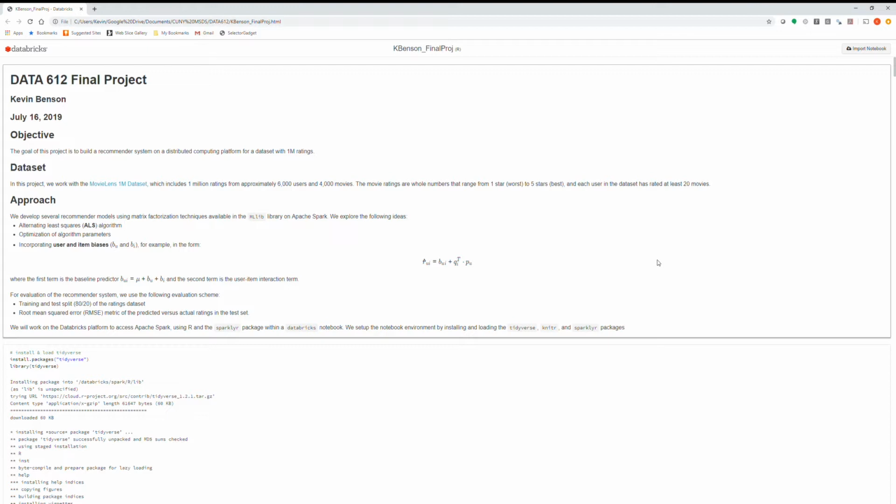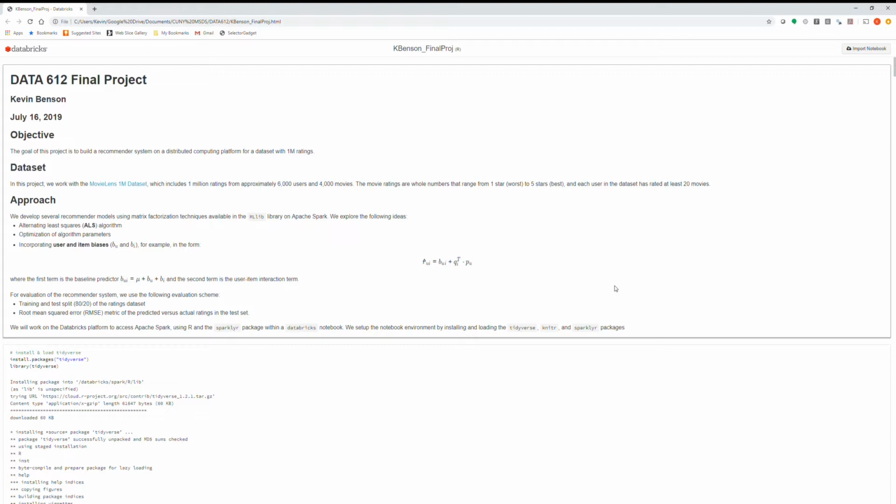The ratings are all whole numbers from 1 to 5 stars, and each user in the data set has at least 20 ratings. The approach that I used was to use some of the matrix factorization techniques in the MLlib library on Apache Spark. In particular, I used the alternating least squares algorithm. I tried optimization of the algorithm parameters, and then I also tried using the baseline predictor in terms of user and item biases, and then tried modeling the user-item interaction term separately.